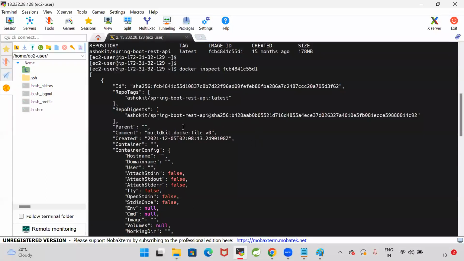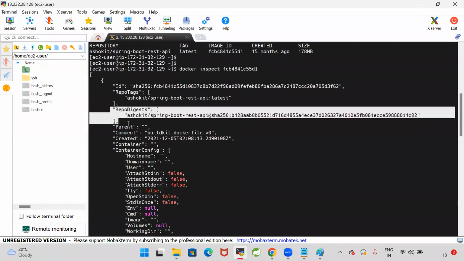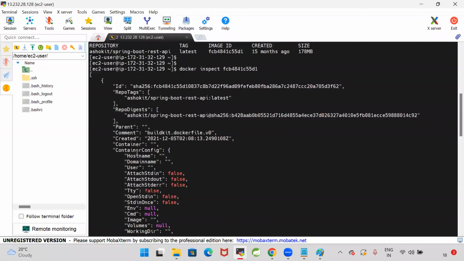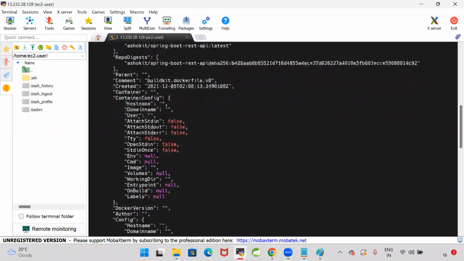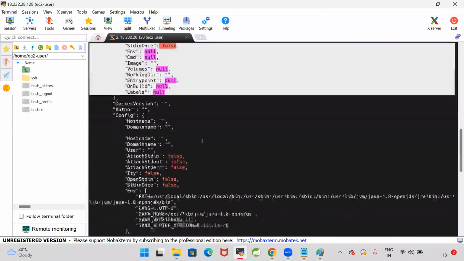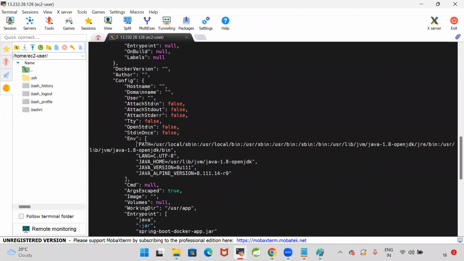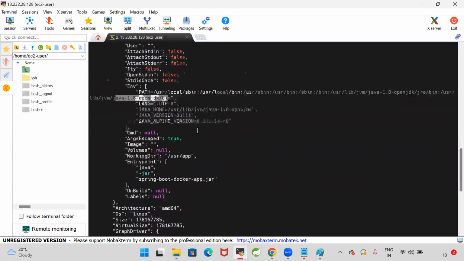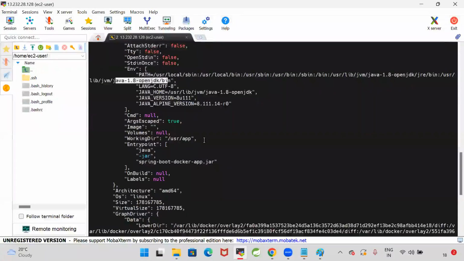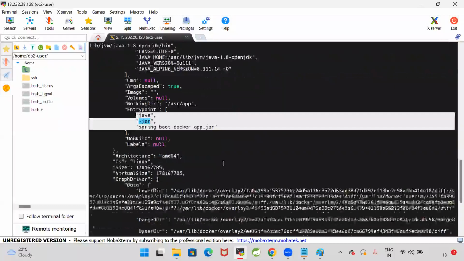inspect image ID. So this is the ID, this is the repo tag, this is the repo digest, parent, comment, container configuration, nothing is available, configuration, Docker version, and environment, which environment is required. Java 1.8 is required to run this application. So here, this application is having a jar file. We need to run that jar file. This is the command that is required to run the jar file.